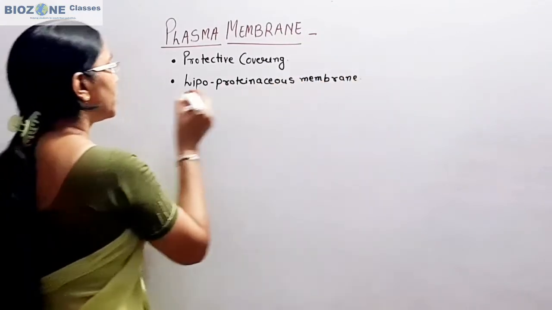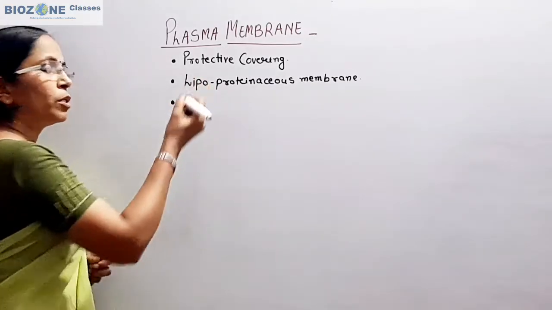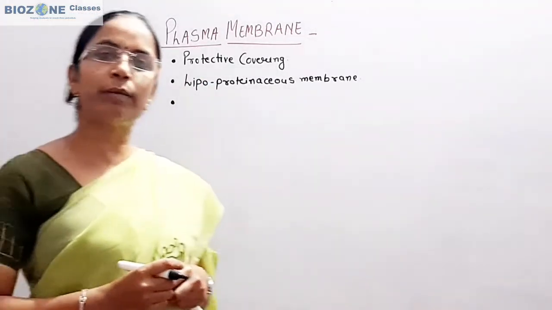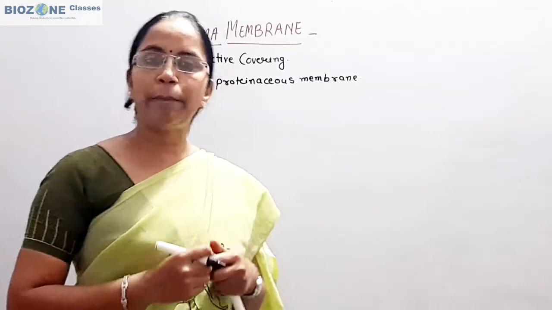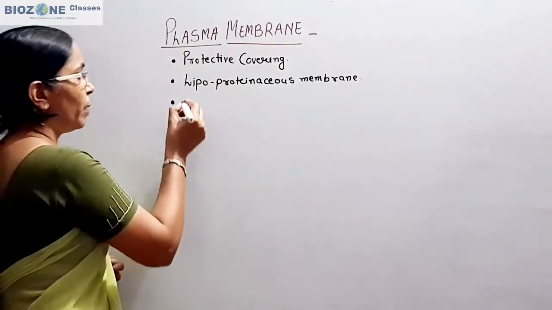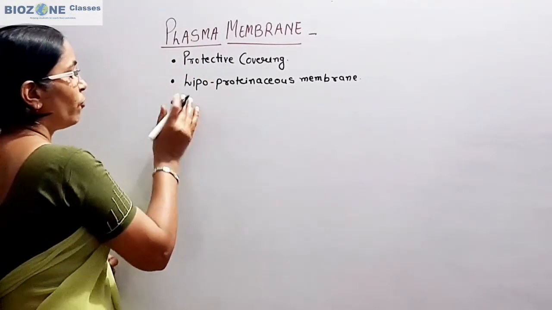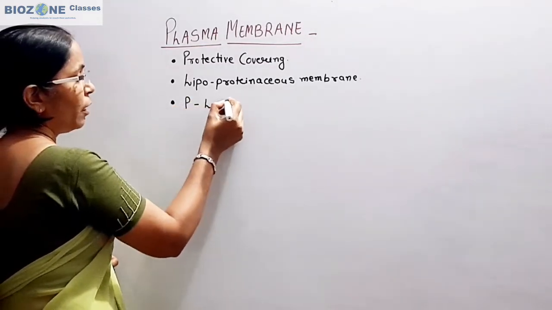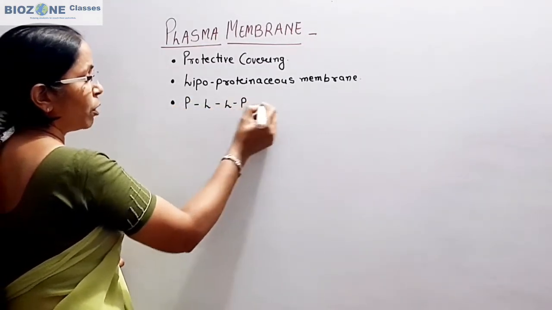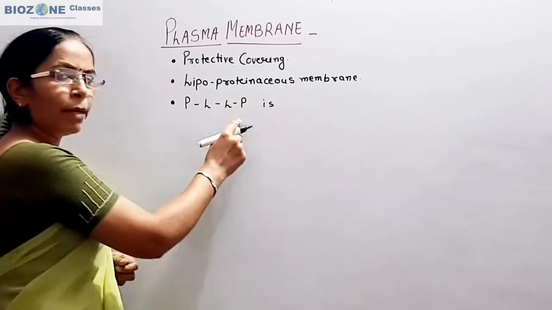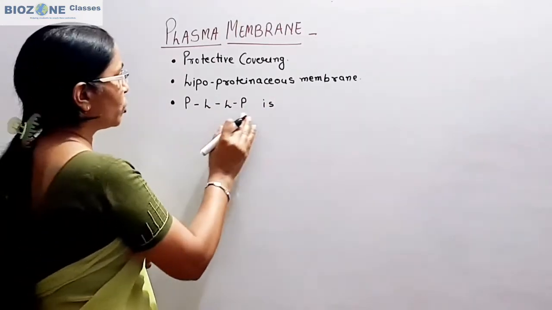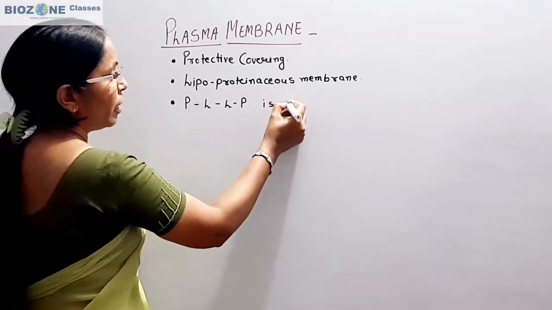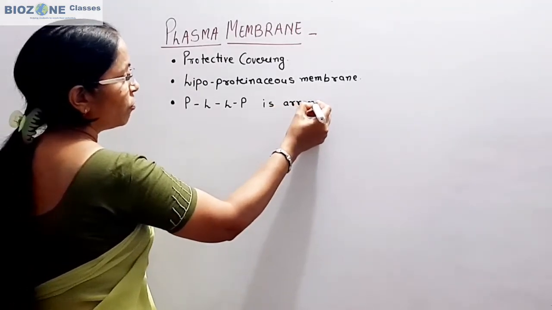Secondly, the most important questions are asked regarding the arrangement of protein and lipid. Remember the arrangement of protein and lipid is protein, lipid, lipid, protein. So PLLP, as it is asked in questions, is the arrangement of